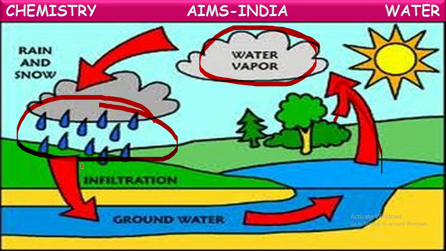Again, this rainwater reaches the water bodies in the form of streams, and some water will sink into the ground to recharge the groundwater. Again, it starts evaporating. So it is a continuous process. That is why it is called the water cycle. So the conversion of water from one form to another form continuously by nature is called the water cycle.